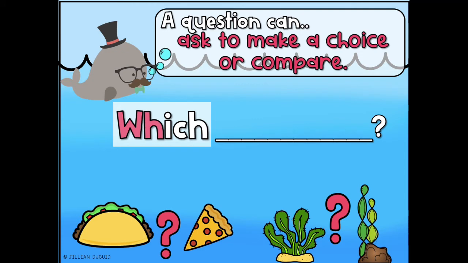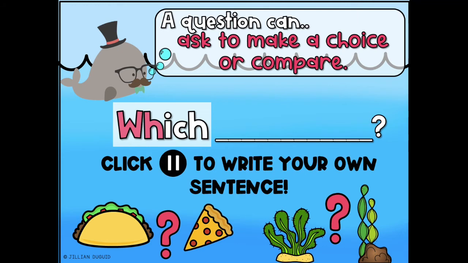Now you come up with your own sentence, starting with which. Ask someone to make a choice or compare. Which do you like best? Which way should I go? Click pause to write your own sentence starting with which. Don't forget your question mark.